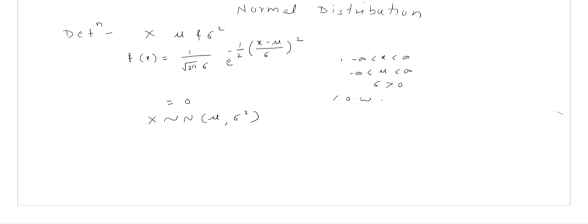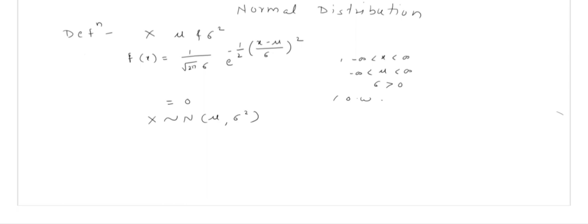So let me define it again. Let x be a continuous random variable. It is said to follow normal distribution with two parameters mu and sigma square if its PDF f of x is equal to 1 divided by root 2 pi sigma e raised to power minus half ((x minus mu) upon sigma) whole square, for the range of x minus infinity to infinity, the range of mu minus infinity to infinity, sigma greater than 0, and equal to 0 otherwise. We denote this distribution as x follows normal with parameters mu comma sigma square.